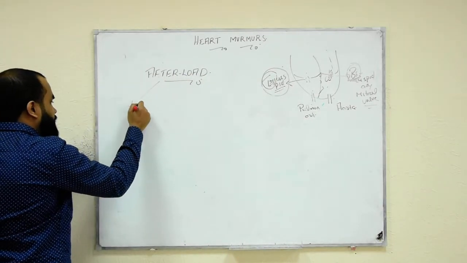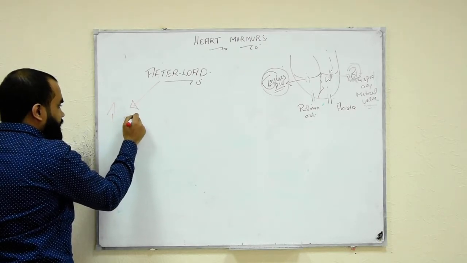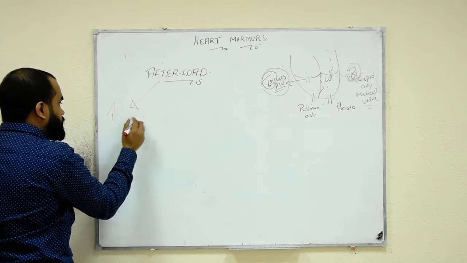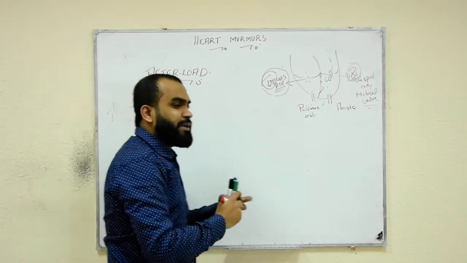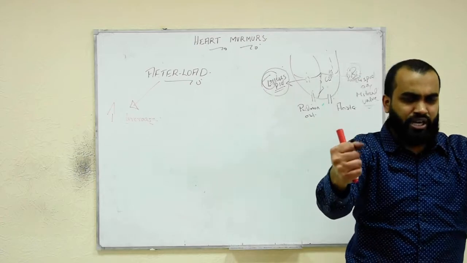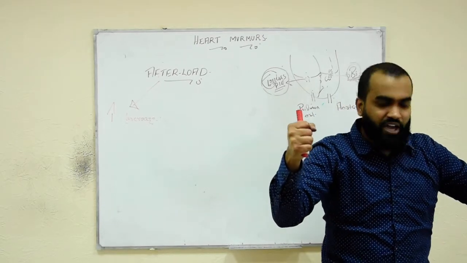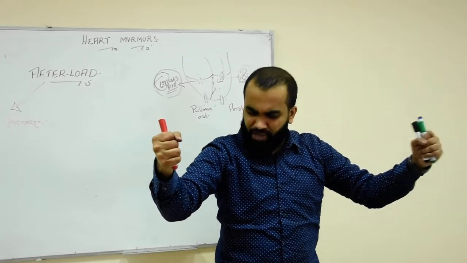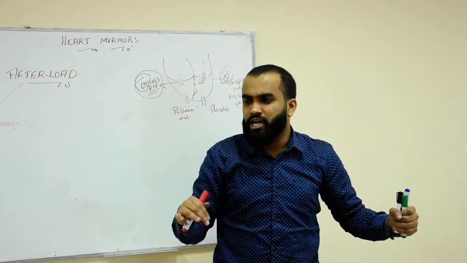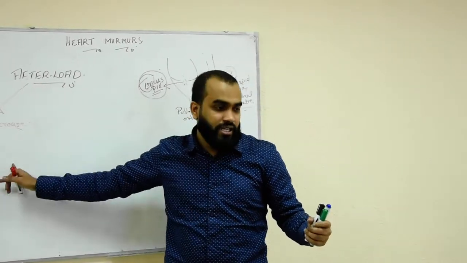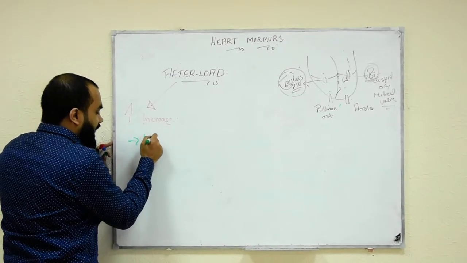So in the clinic, how do you increase the afterload? How do you decrease the afterload? First you increase the afterload. So there is a method called hand grip maneuver. I will ask the patient to hold their fist very tightly. There is a high pressure, right? So the heart will have very big difficulty to pump the blood. So it means afterload increased. How am I increasing afterload? By hand grip maneuver.